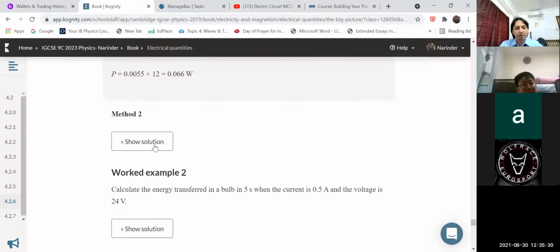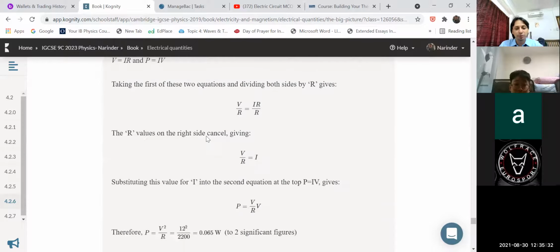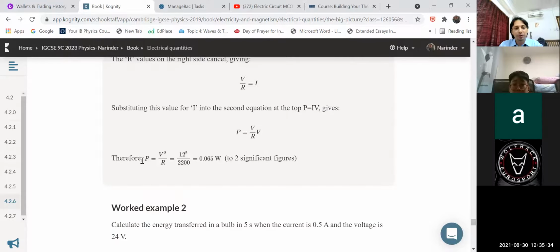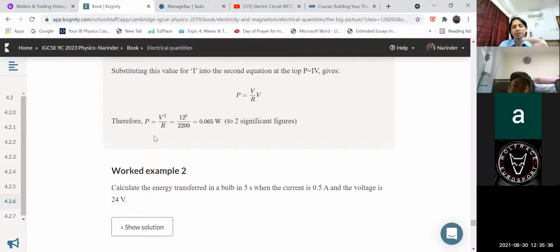0.066. Okay, there is another method they mentioned, method 2. And what is method 2? Please focus on the last step. That is the same, P equal to V square divided by R, and the answer is again the same, 0.065 watt. We will consider both are almost the same.